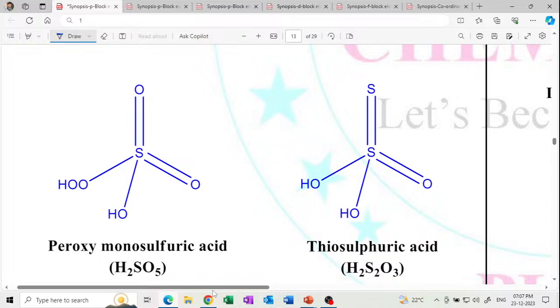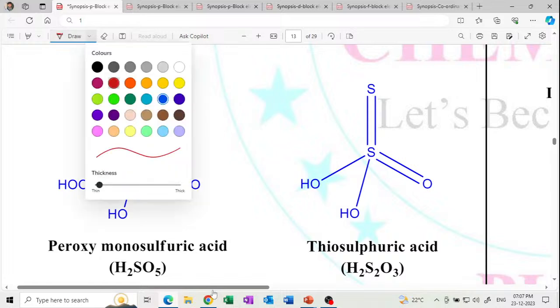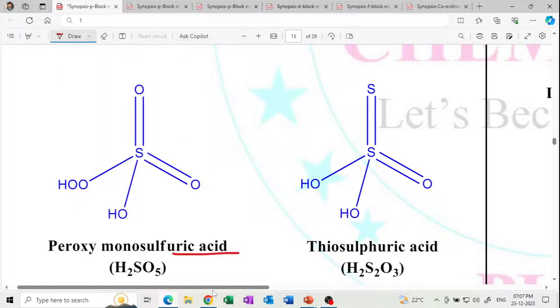And sulfuric stands for how many? Sulfuric stands for the +6 oxidation state, so there are 6 bonds: 1, 2, 3, 4, 5, 6. Peroxo stands for the oxygen peroxo. Monosulfuric. Thio stands for sulfur.